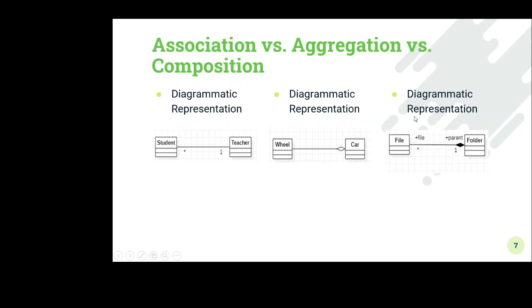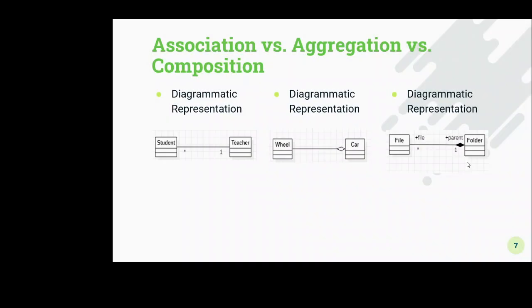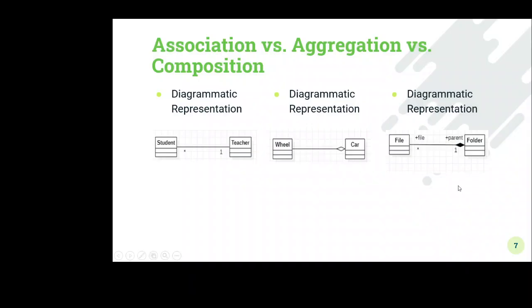So here in the third column, we see the diagrammatic representation of the composition. Here the file and the folder are the two classes, and the file is placed inside the folder. One folder contains many files, and if one deletes the folder, then the files associated with that given folder are deleted. That means if we delete this folder, which is the whole part, automatically all the files related to that folder will be deleted.